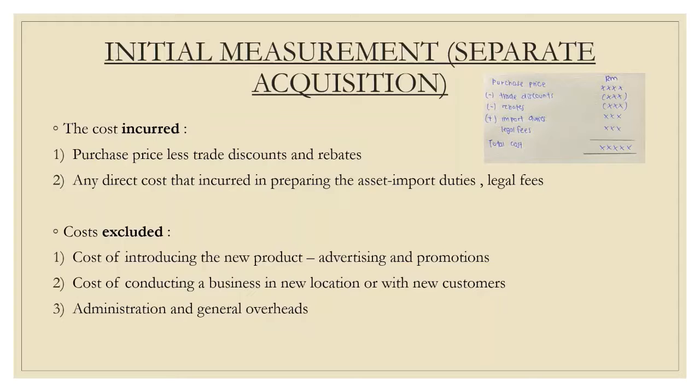The cost excluded is the cost of introducing the new product, such as advertising and promotion, the cost of conducting a business in a new location or with a new customer, and administration and general overhead. This is the example of how we calculate the separate acquisition.